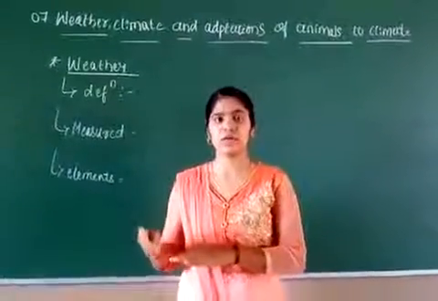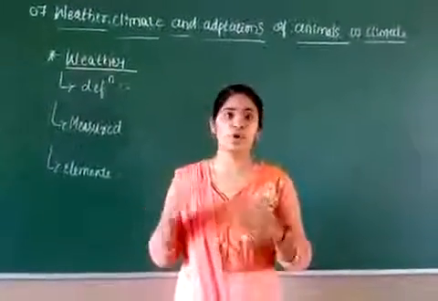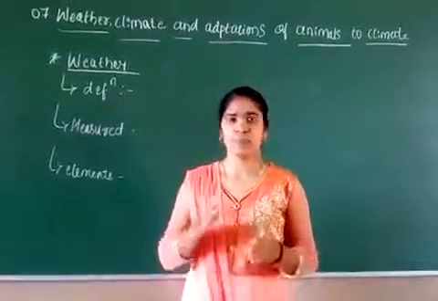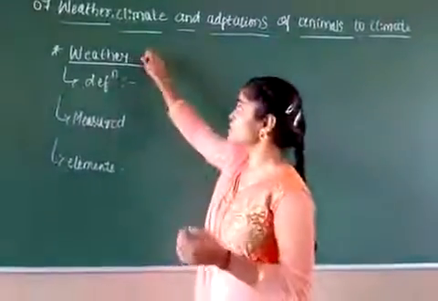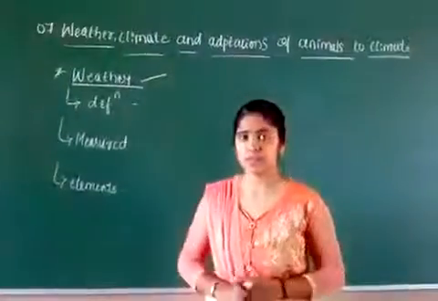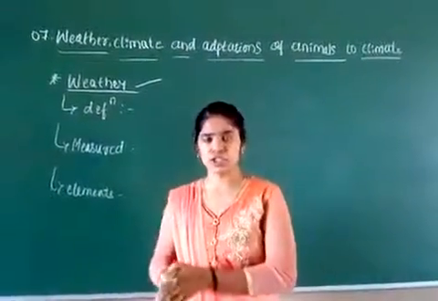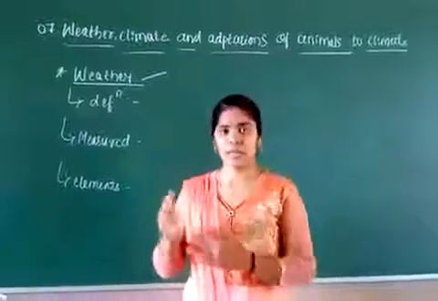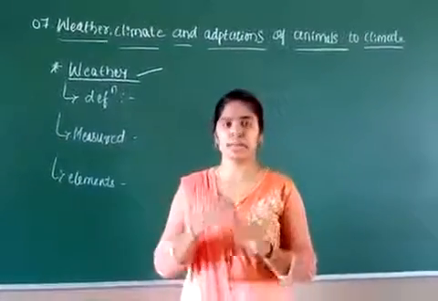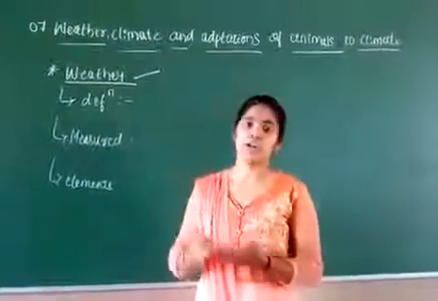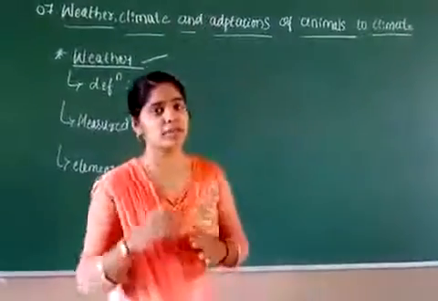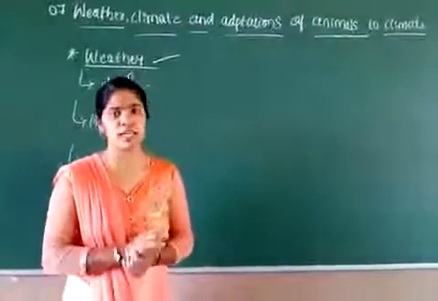Yesterday's weather was too warm, too hot. You may have heard that. So what is weather? Weather means the day-to-day atmospheric condition of a place with respect to temperature, humidity, rainfall and snowfall, and the wind speed. That we call weather.